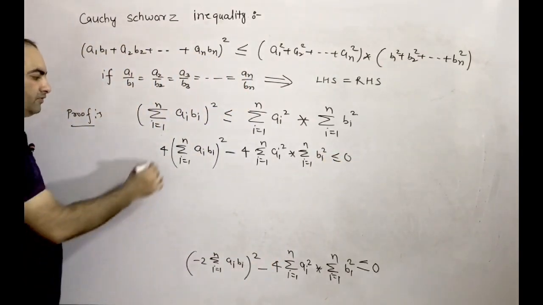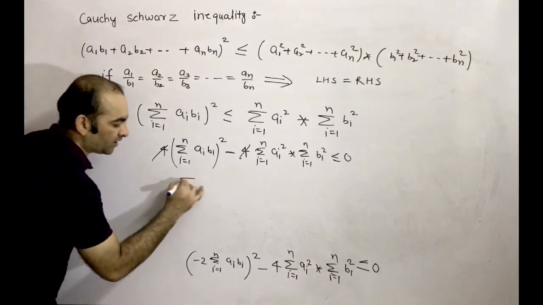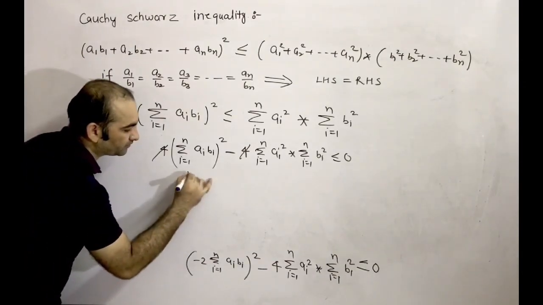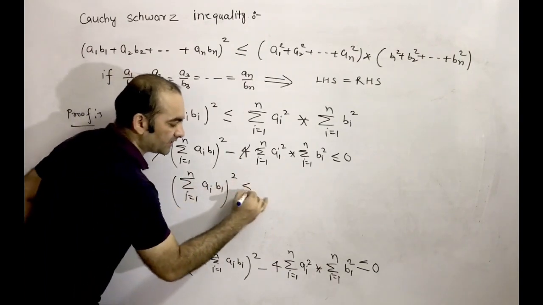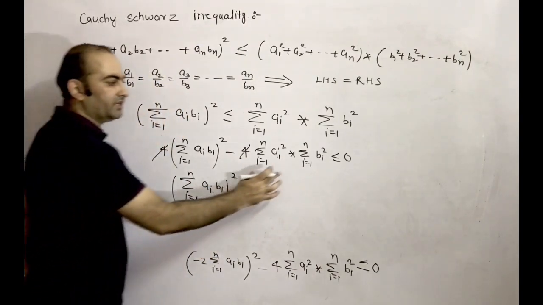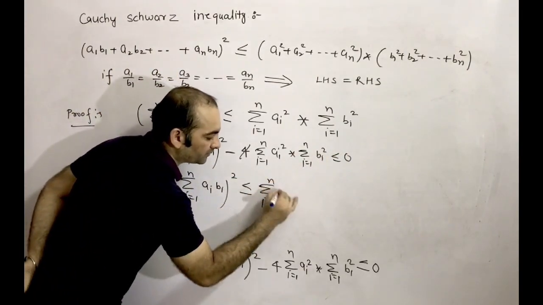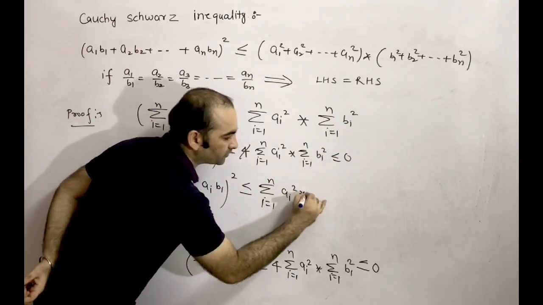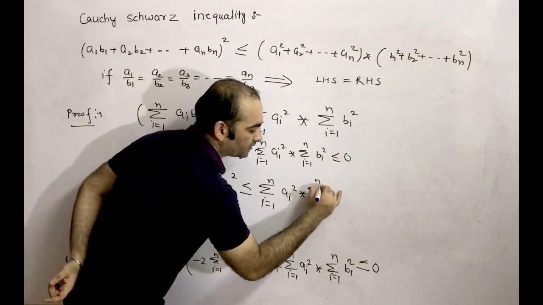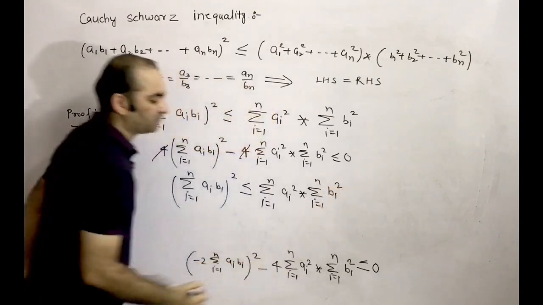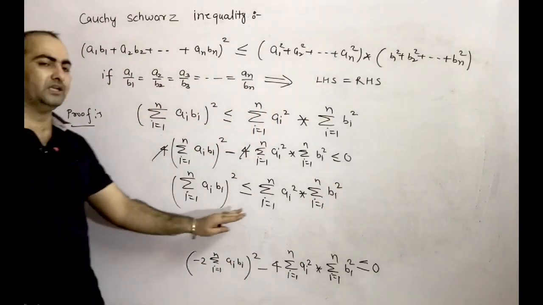Okay, the 4 gets cancelled. What will come? (Sigma i equal to 1 to n ai bi) whole square is less than equal to, taking this on the other side, sigma i equal to 1 to n ai square into sigma i equal to 1 to n bi square. This will come. You can see these two are the same only. Now here we have to check equality.